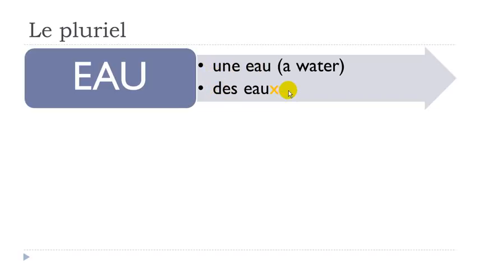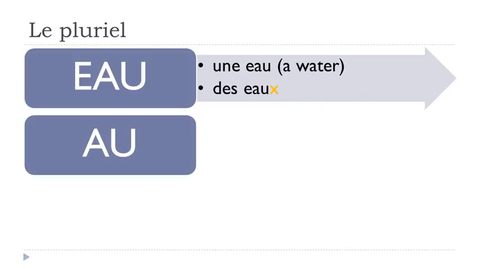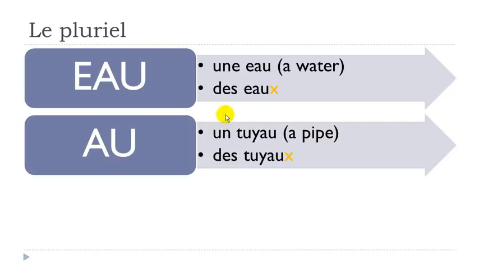Second group, words ending with au. Here is an example. Un tuyau. Same rule here. You won't add s at the end, but instead of s, you will put x. Des tuyaux. You don't pronounce it. Un tuyau, des tuyaux.